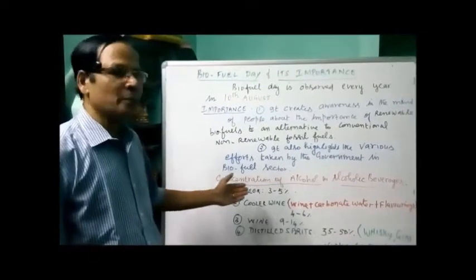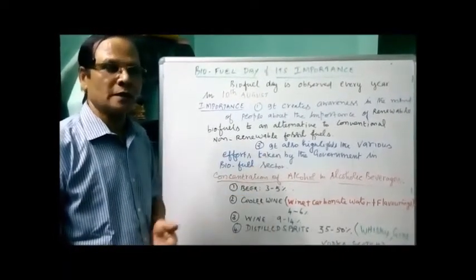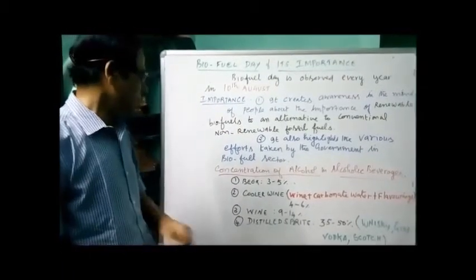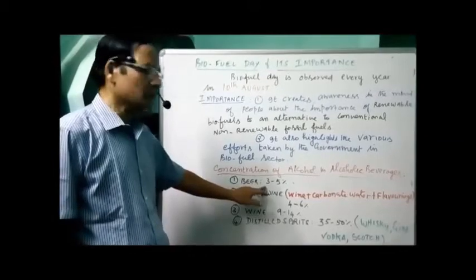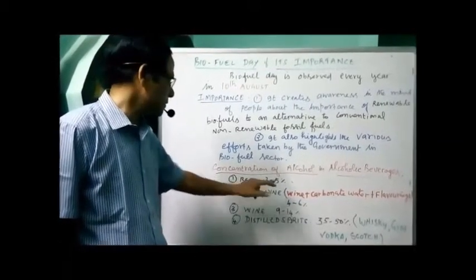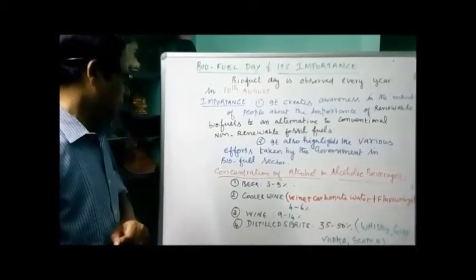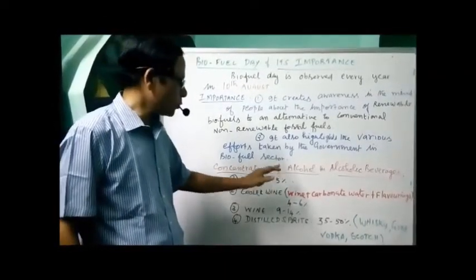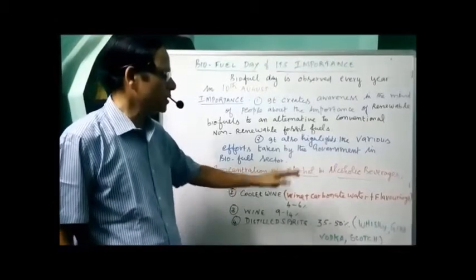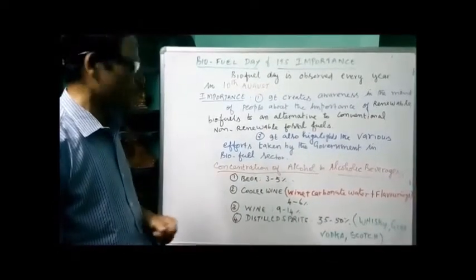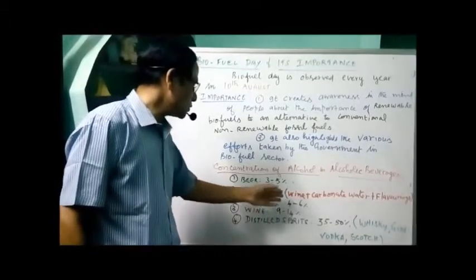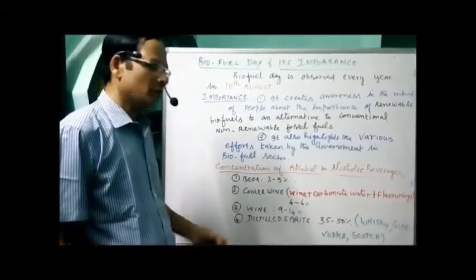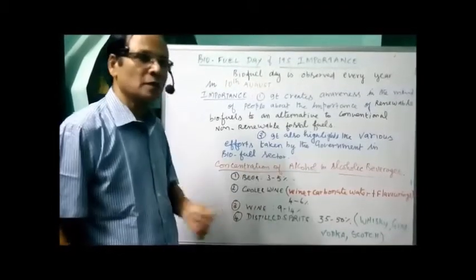Now we have to compare the concentration of alcohol content in terms of percentage in different alcoholic beverages. The least one you can find is in the case of beer. It contains only 3 to 5% alcohol. Then cooler wine is a mixture of wine plus carbonated water and flavorings. It has 4 to 6% alcohol. Then wine has about 9 to 14% alcohol.